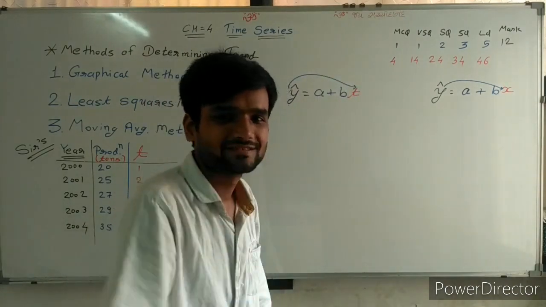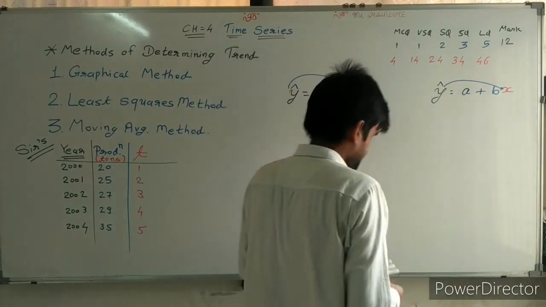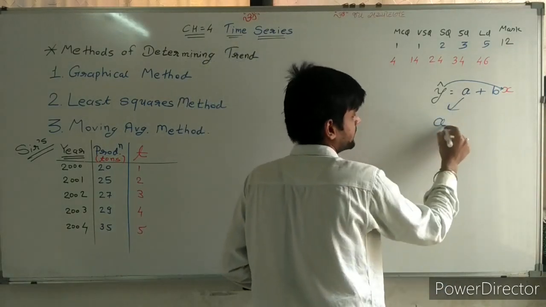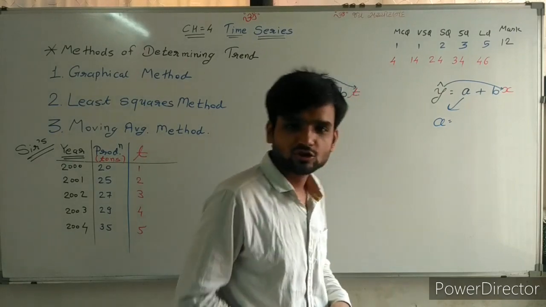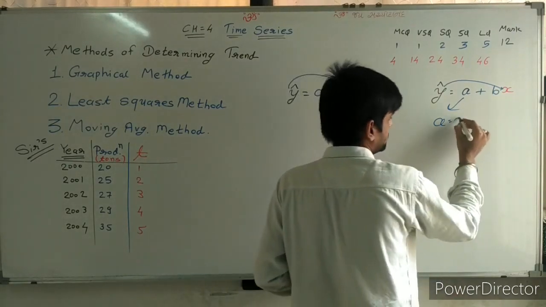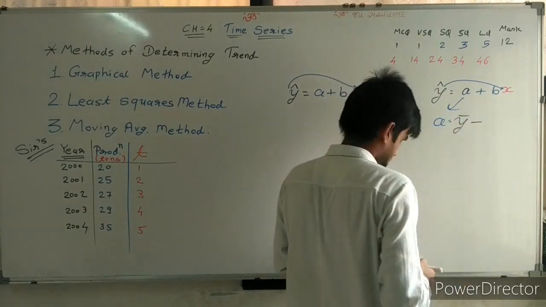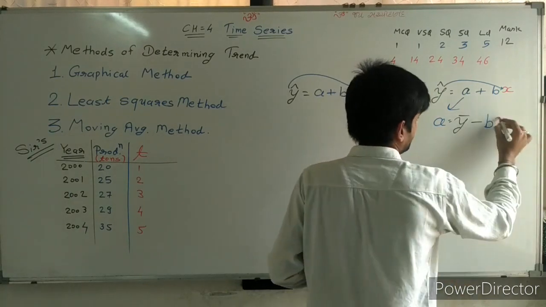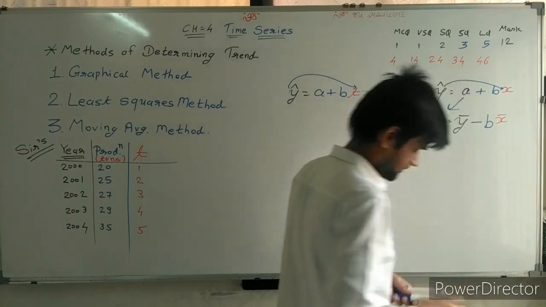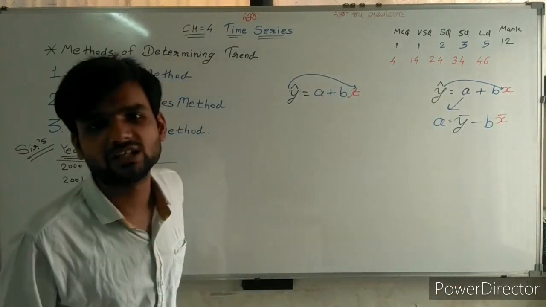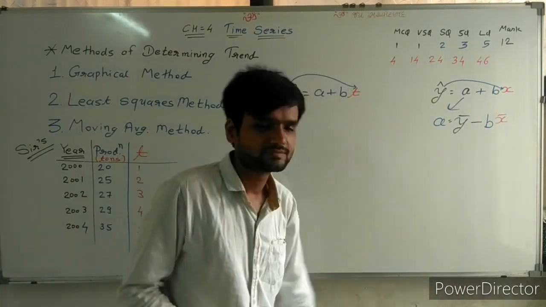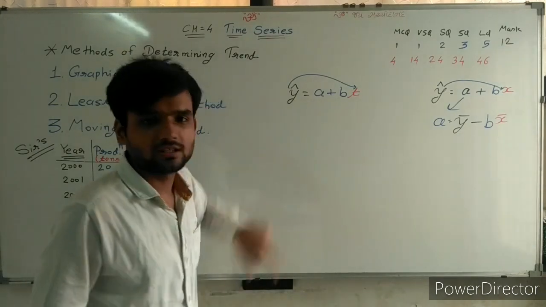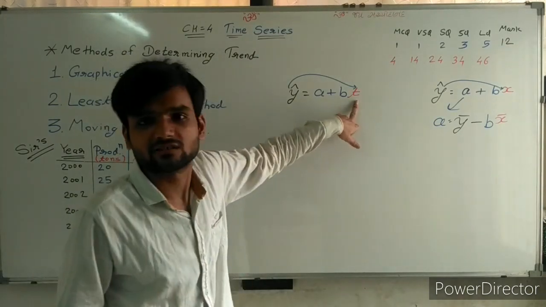Going ahead. What is a here, sir? How can we find the value of a? So a is equal to y bar minus b x bar. But here, instead of x, what can we write?